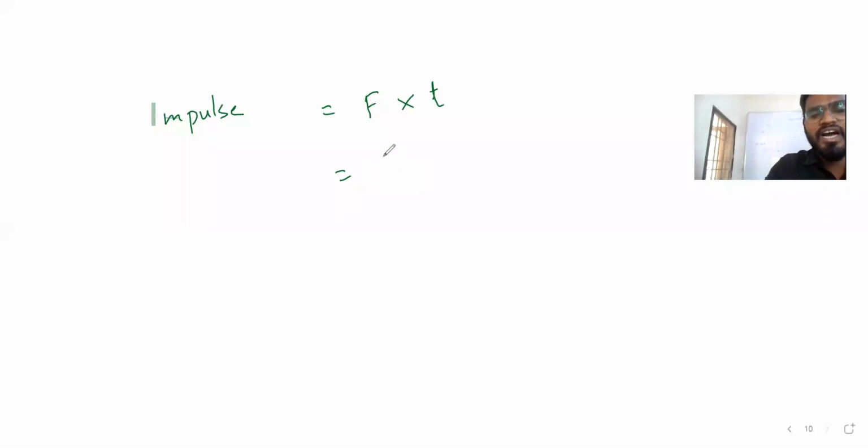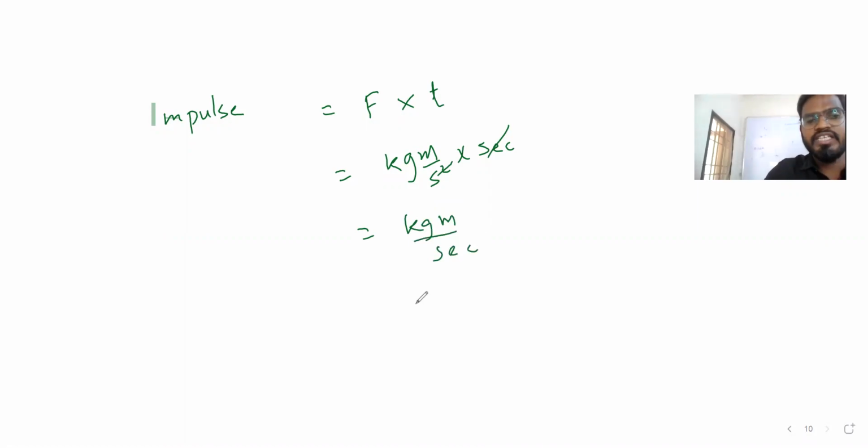Unit we can say kg meter per second square into second. Here there is no square on second, so the second cancels out. So kg meter per second. Kg is M, meter is L, and T goes on the top, so it is MLT minus 1. So that is impulse.